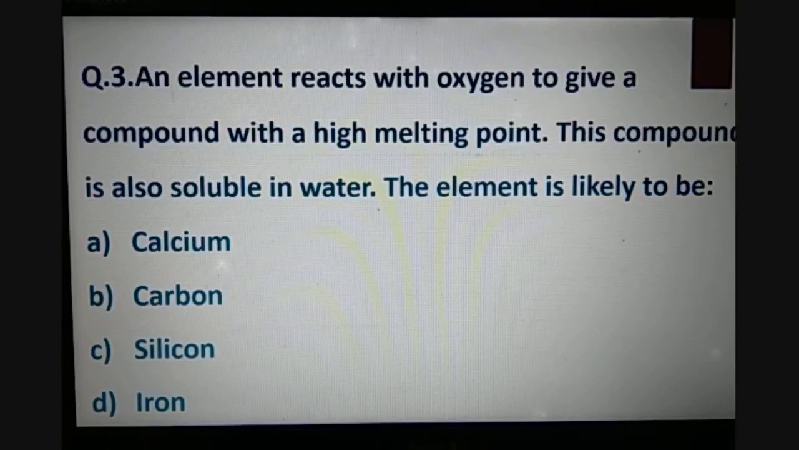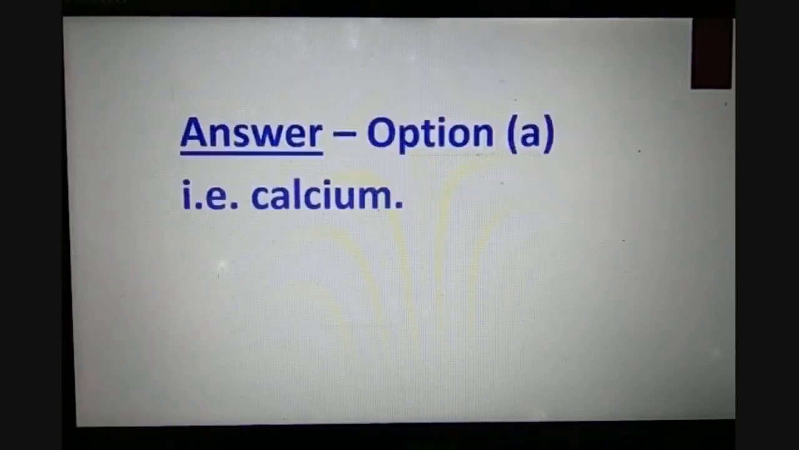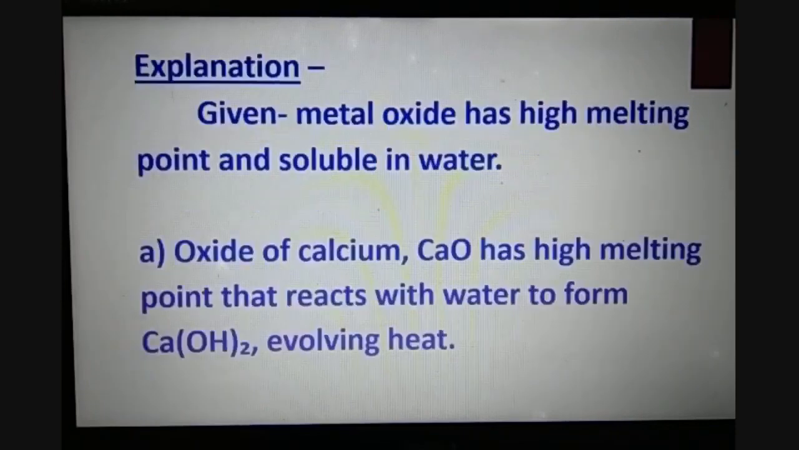Question number 3 is, an element reacts with oxygen to give a compound with a high melting point. This compound is also soluble in water. The element is likely to be calcium, carbon, silicon, or iron. And the correct option is option A, that is calcium. Now you must be thinking why. So let us give you an explanation.